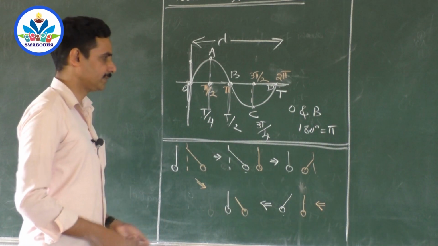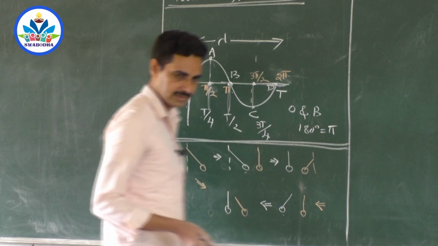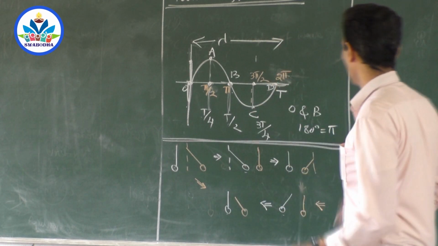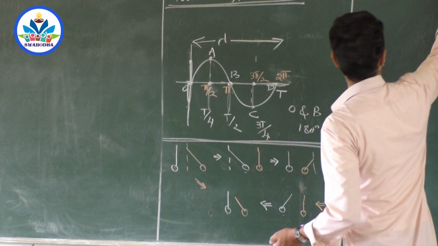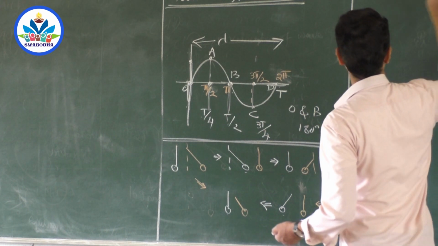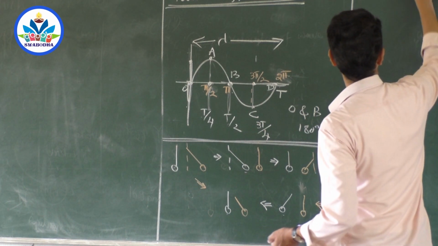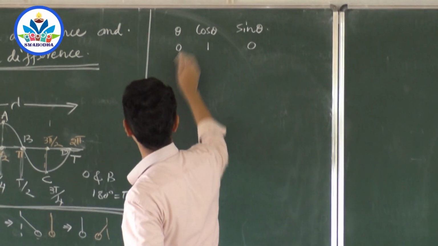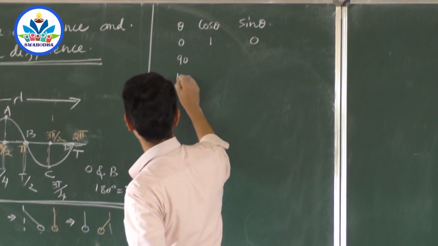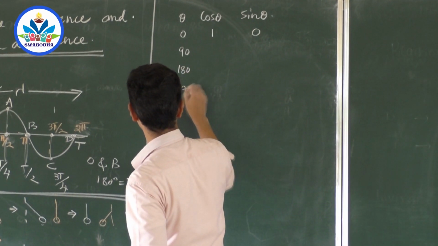Now how to analyze it mathematically? Very simple. I'll write cos theta, sin theta values now. You know cos theta and sin theta. So I'll write theta here, cos theta, sin theta. Theta 0, cos 0 is 1, sin 0 is 0. So I'll write 90, 180, 270, 360.